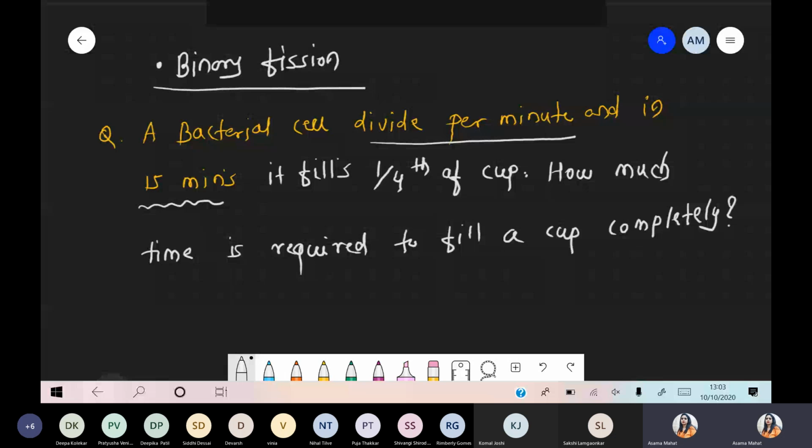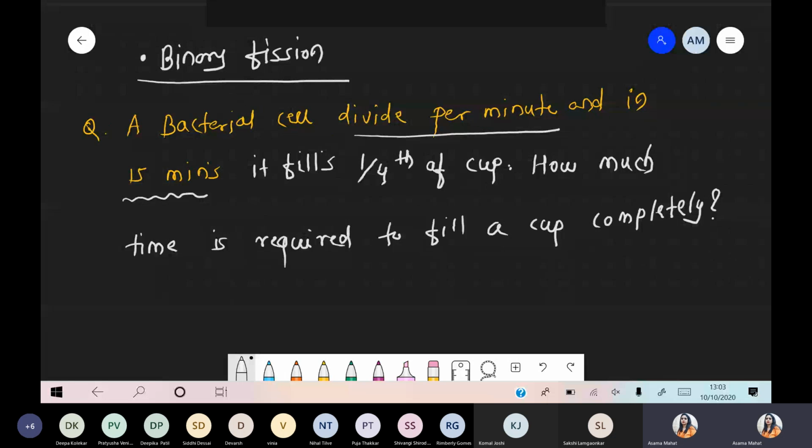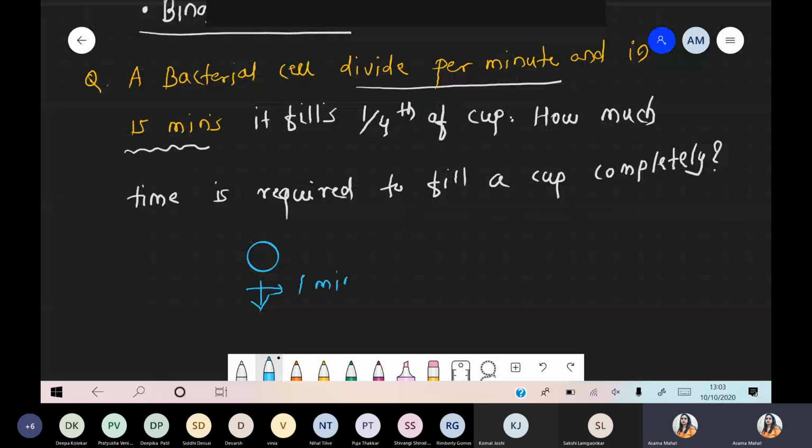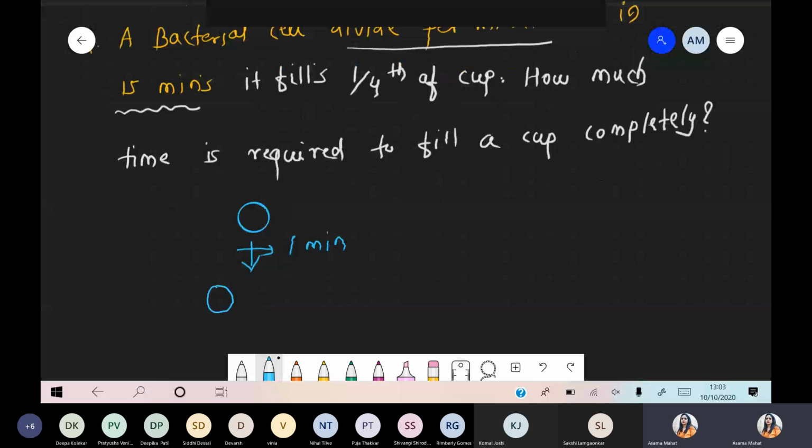Just try to solve it. Just try to see, all the information is given. They are showing that within 1 minute, one bacteria is divided into 2 normally. The given information is that there is one bacteria, and within 1 minute, that one bacteria is divided into 2, because this is the cell division time. Other given information: there is a cup or glass. Within 15 minutes, it is filled to 1/4. So you have to find out, if you want to fill up that cup completely with bacteria, how much time is required?